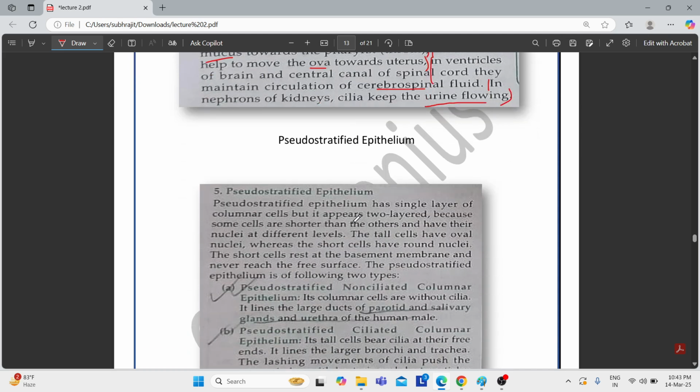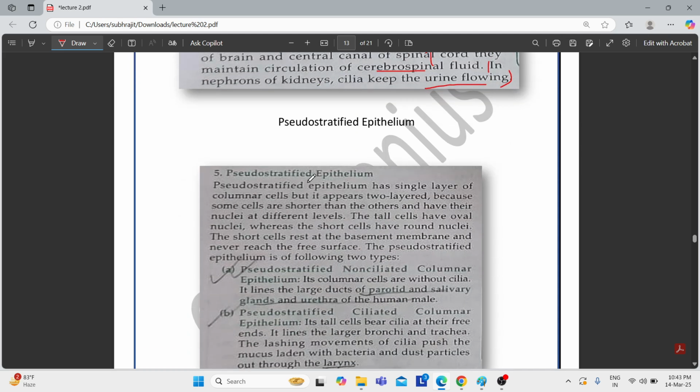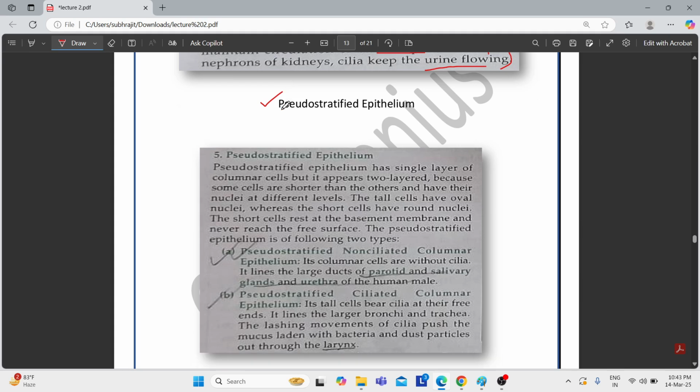Now we come to another very unique epithelium which falls under the category of simple epithelium: pseudostratified epithelium. First we break down the terms pseudo and stratified. Pseudo means false, and stratified, or strata, means layers.